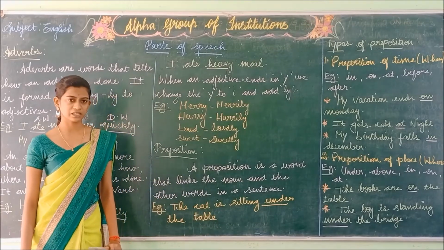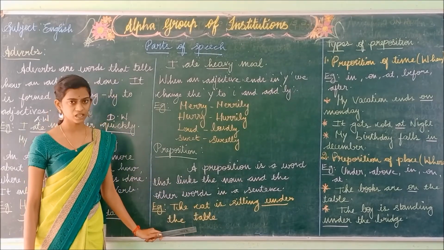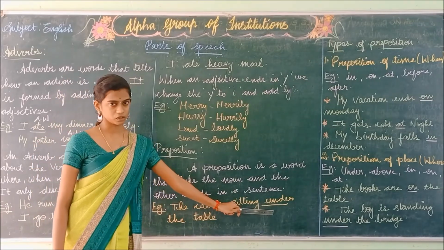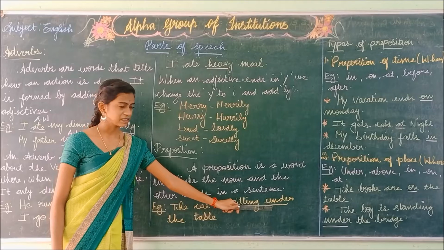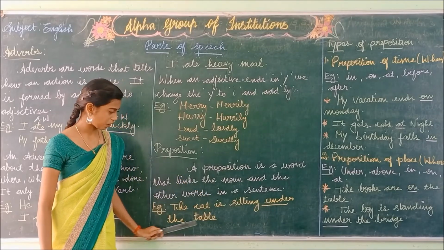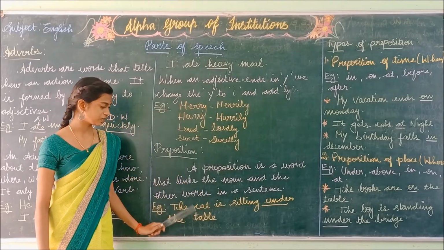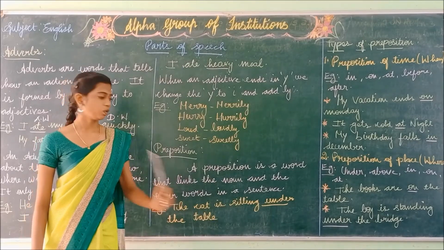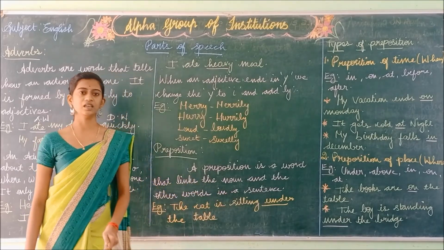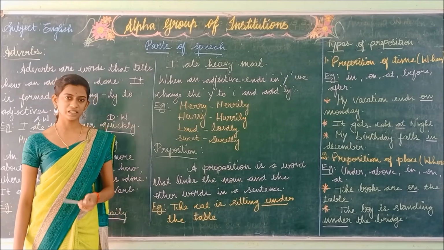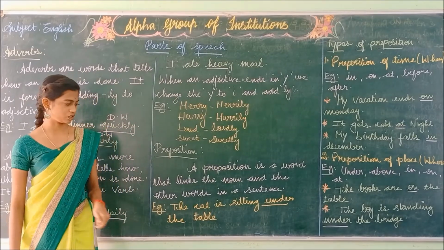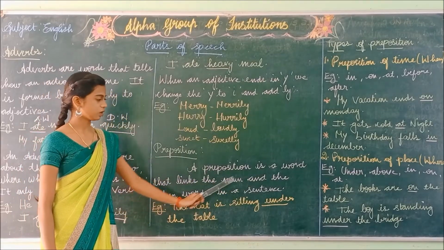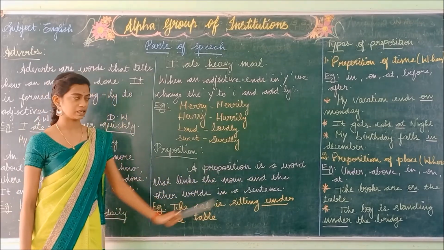So what is the noun in this sentence? The cat and the table. The word under is the preposition, and it acts as the linker between the noun and the other words. Other words means the cat is reading, so these are all the other words. So this word under acts as the connector to the other words in a sentence, so it is called the preposition. A preposition is a word that links the noun and the other words in a sentence.